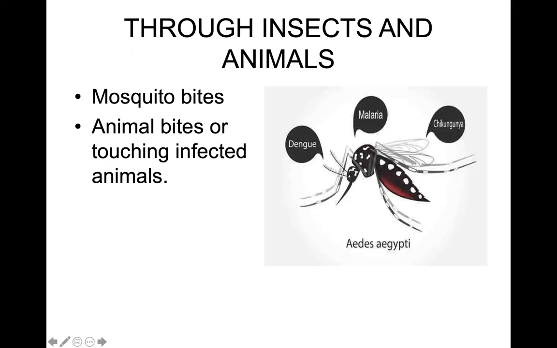Through insects and animals. Blood-sucking insects such as mosquitoes and fleas also spread diseases. When a female mosquito called Anopheles sucks the blood of someone who has malaria, it sucks in this malaria germ, which is a protozoa, and it becomes a carrier of the germs. Now when this infected mosquito bites someone else, the germs are spread to that person. Dengue and chikungunya are also caused by mosquitoes, and plague is spread by rat fleas.